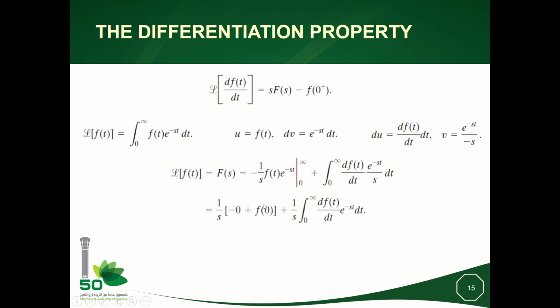And here I have some value of f at time t equal to 0, which appears from here, assuming that exponential minus st at plus infinity is 0, because the real part of s is positive, multiplied by minus will be negative, and this will lead to the limit at plus infinity equal to 0.